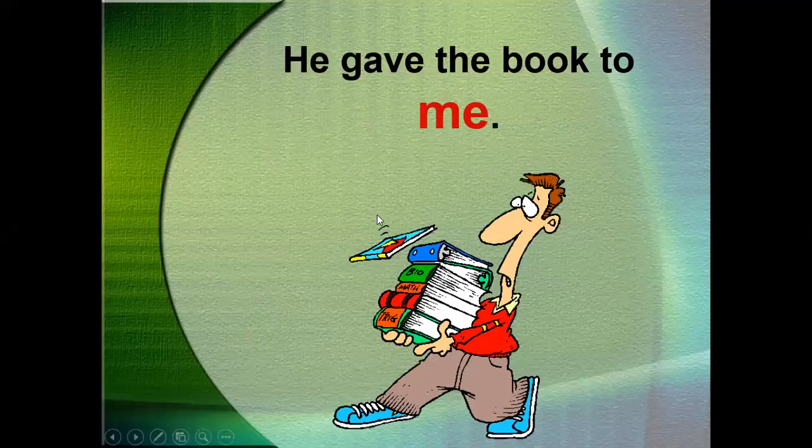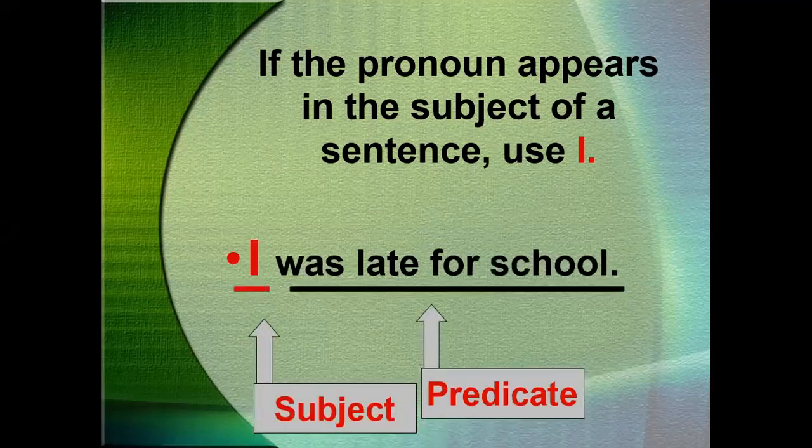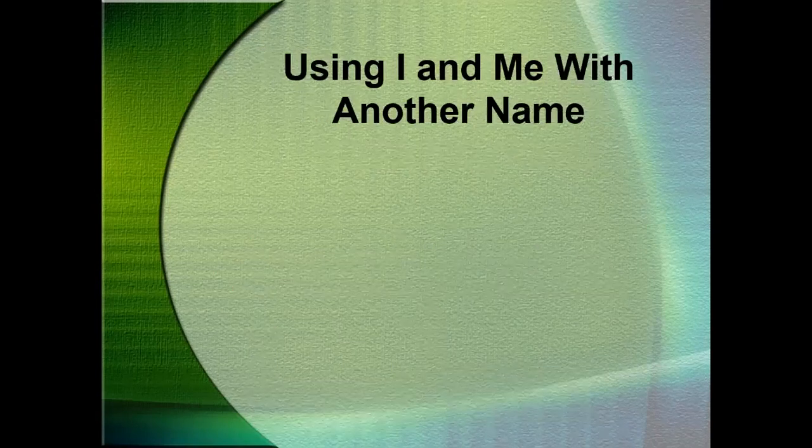He gave the book to me. Again, we have the subject pronoun he, which comes at the beginning. We have the verb, which is gave. You can't say to I, because the object comes after the action, so you must say me. Now when we talk about the pronoun which comes at the beginning of the sentence before the action, in the subject place, we say I. I was late for the school.